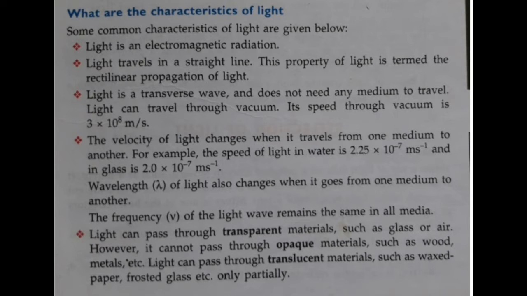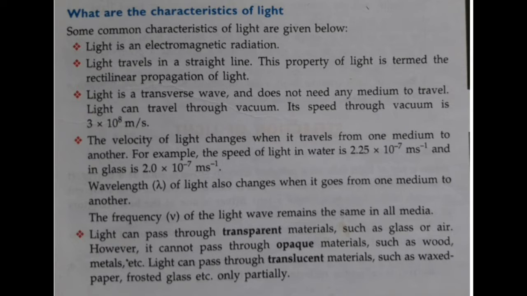Some common characteristics of light. Light is an electromagnetic radiation. The word electromagnetic radiation means a kind of radiation in which electric and magnetic fields vary simultaneously. Light travels in a straight line.